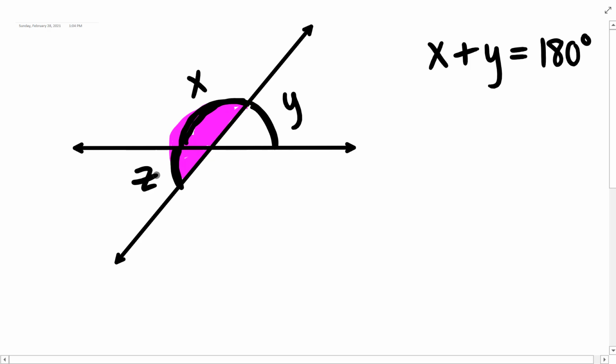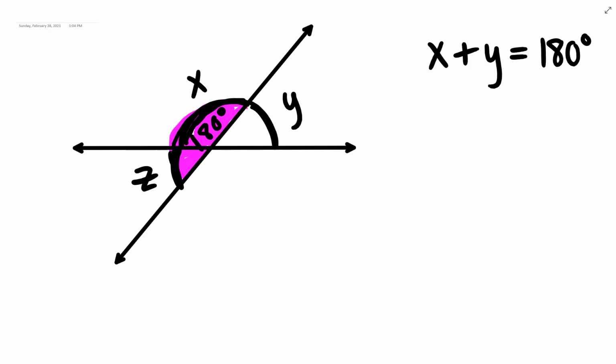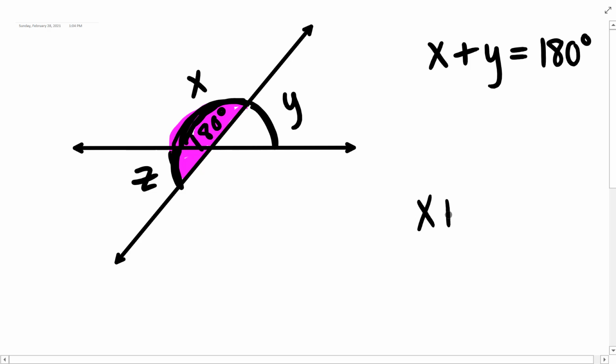I'll call it z. This x and z are also a pair of supplementary angles because they are two angles that make up a straight line, and a straight line is 180 degrees. Supplementary angles are two angles that add up to 180 degrees. So let's write an equation for x and z. x plus z is 180 degrees because part plus part equals whole.